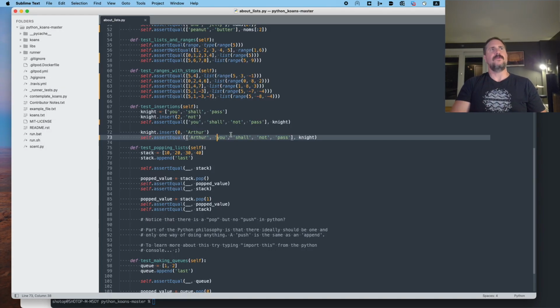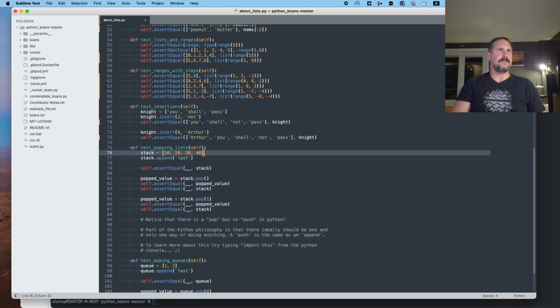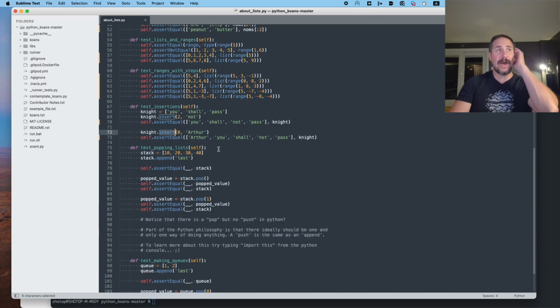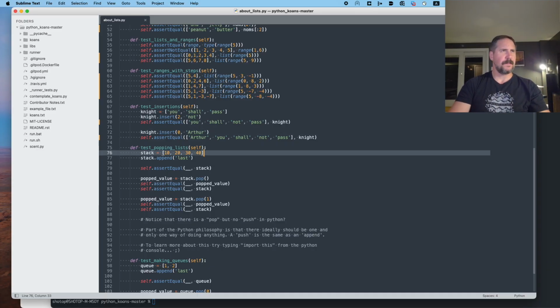So now we know how to insert items into a list at particular positions. So we had a bit of that before, but now we can do it via this method that just very clearly states insert. Test popping lists, okay? So we've got a variable on line 76 here called stack, and it is set to a list with 4 integers, 10, 20, 30, 40.